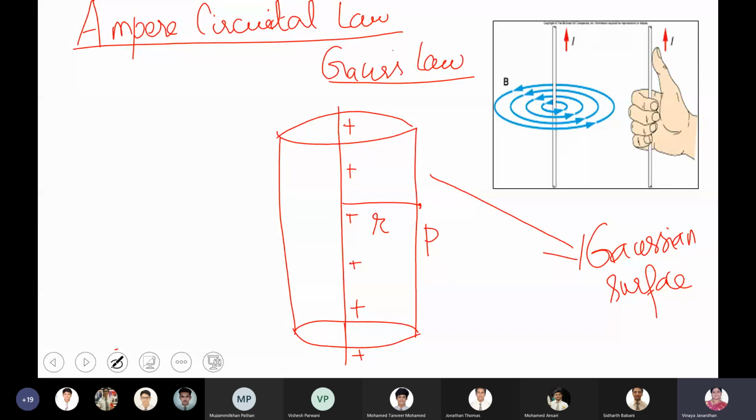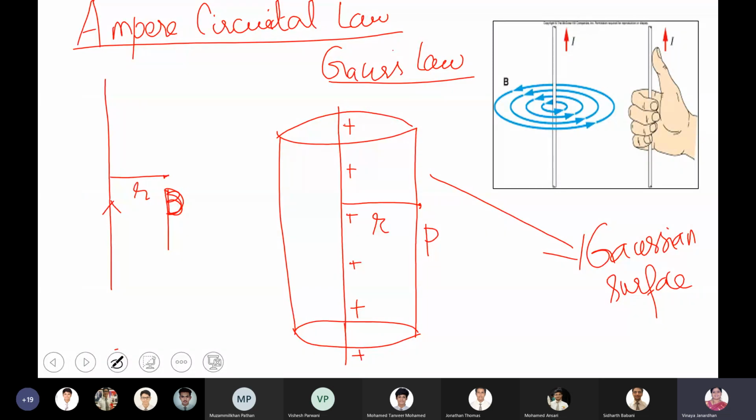If you want to find the strength of the electric field at a given point, we construct a Gaussian surface. That Gaussian surface should pass through the point P where you want to find the strength of the field, and it should enclose the line charge. Similarly, in Ampere's law, a current carrying wire will produce a magnetic field. Suppose I want to find the strength of the magnetic field at point P, which is at a distance r meters from the current carrying conductor.